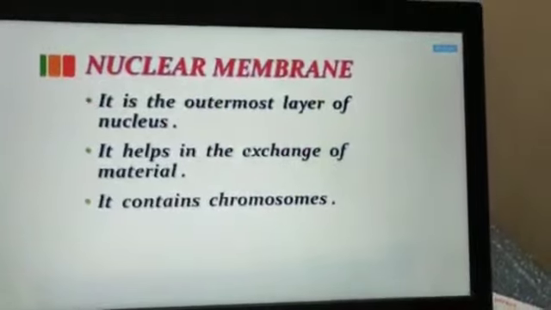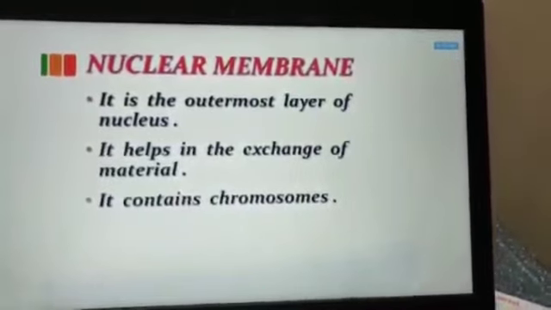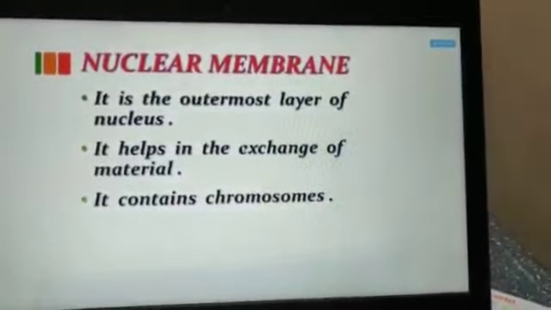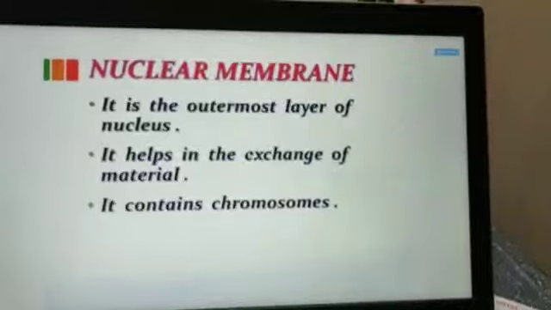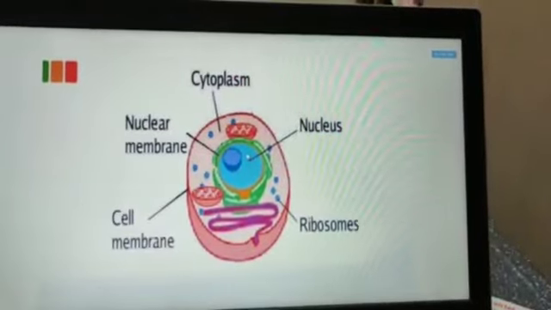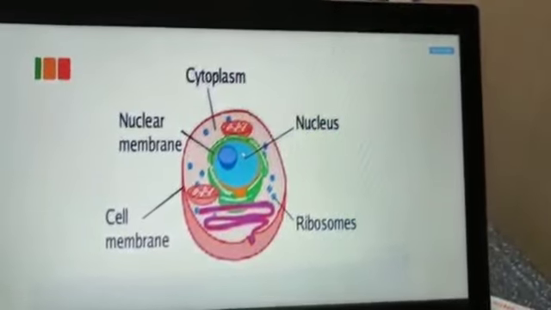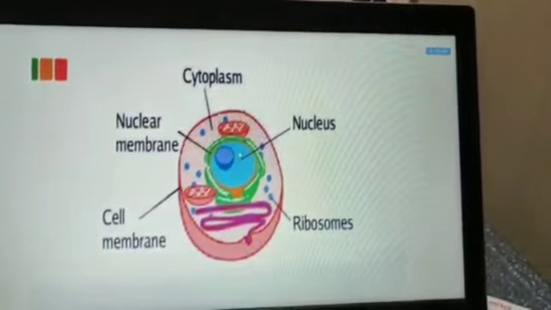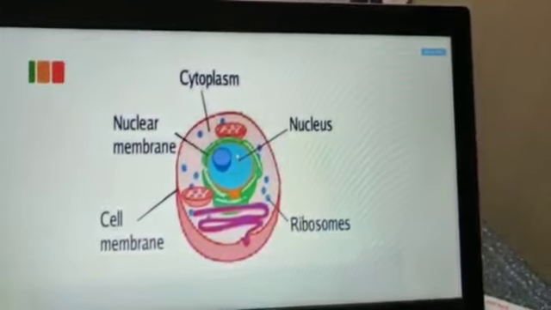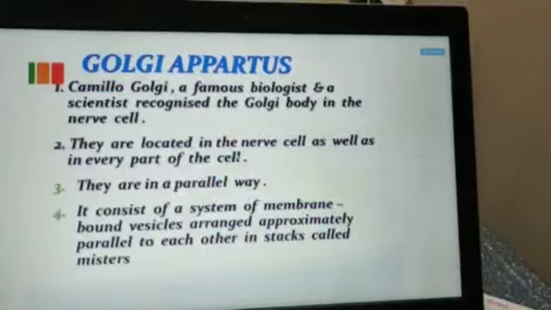Now the nuclear membrane. The nuclear membrane is the outer, thin membrane outside the nucleus, which helps in the exchange of material and it also contains the chromosome. Now this is the cell structure.